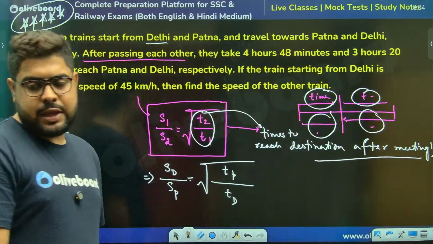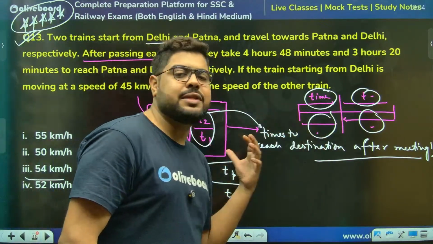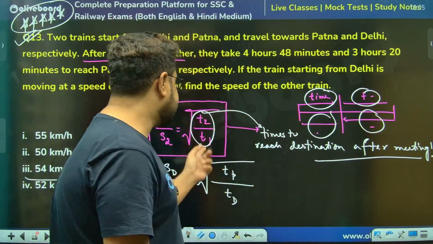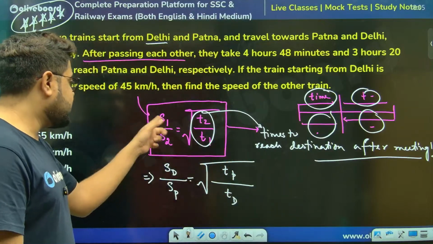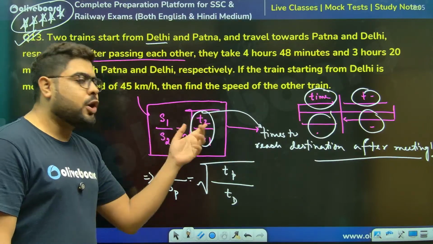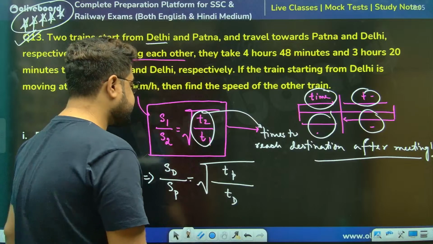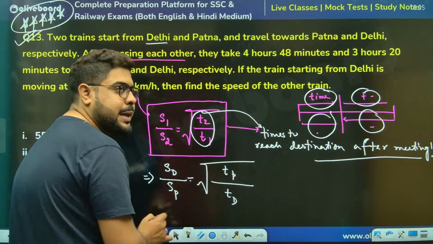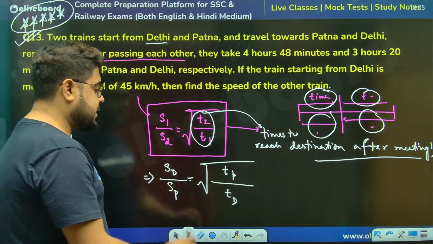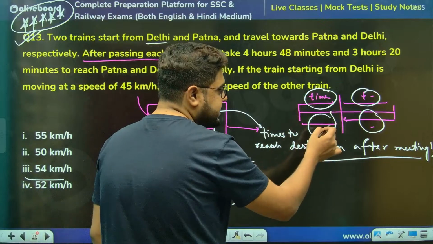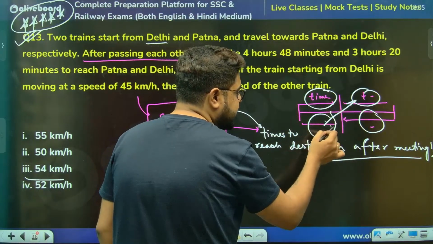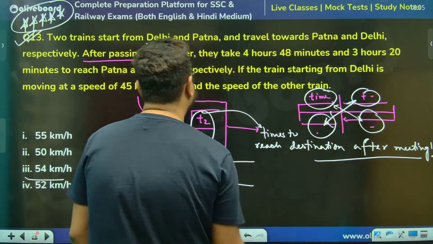After meeting, how much time they are taking to reach. That is T1 and T2. T1 and T2 are the corresponding times for the speeds. So you see D by D, like P by P, opposite. This is also how that happens. So this by this equals this by this, meaning opposites are equal. Opposites are always equal.